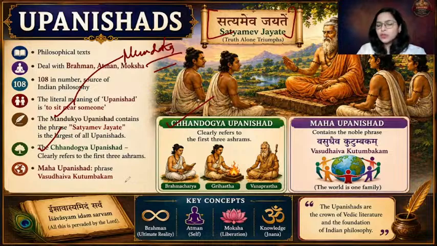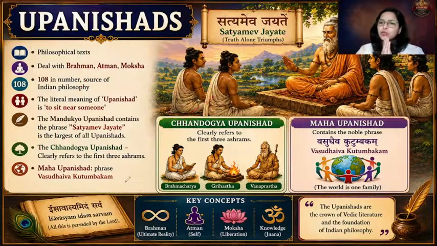Okay. So I hope it is very clear what Upanishads are: the foundational books on Indian philosophy, and they talk about Brahman, Atman, Karma, Moksha, Jnana, knowledge. They also talk about Dharma, your duty. What is your duty? Whatever ashram you are in, whatever duties are given in that ashram, that is your dharma. You are in the brahmacharya ashram. So what is your role? You are a student. So your role is to get as much jnana as possible from your guru. That is your dharma, to get knowledge. Like that, every ashram has its own dharma, which we'll be discussing when we deal with the ashram topic. But I hope it is very clear.